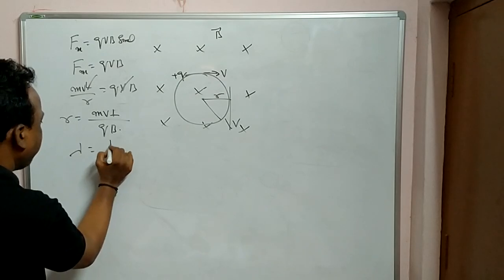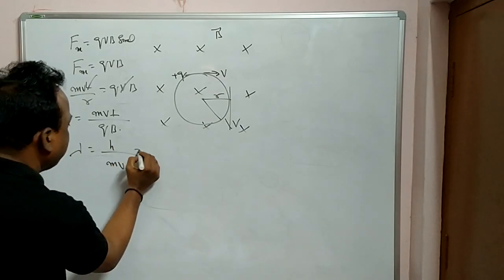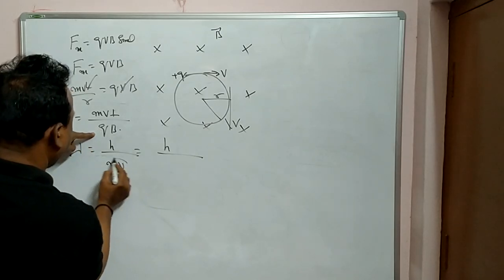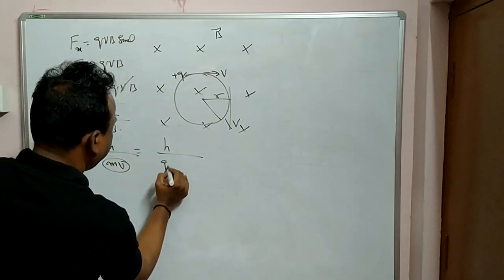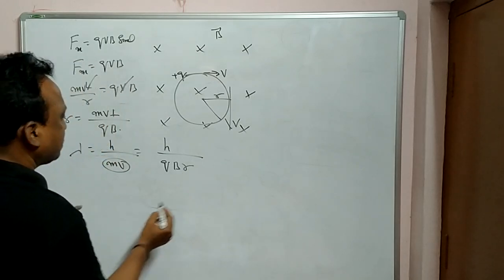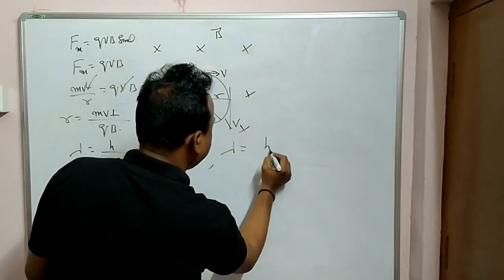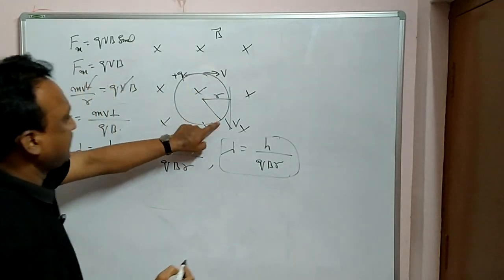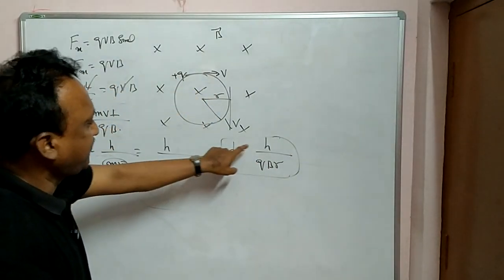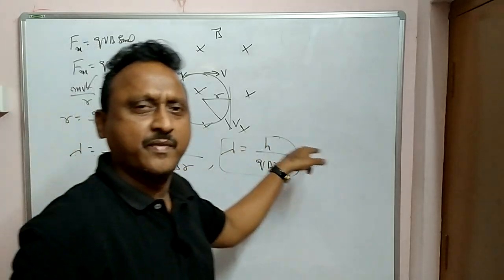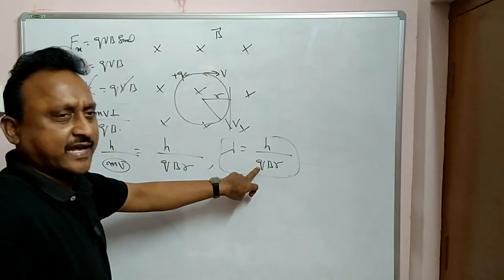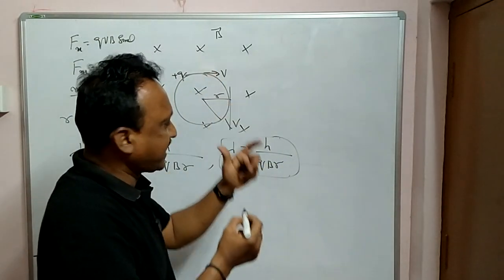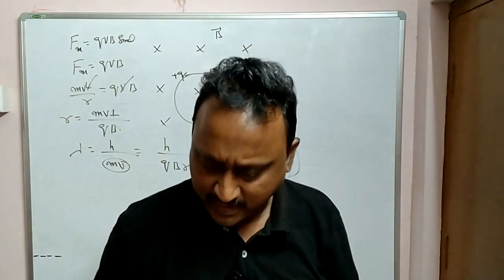Then what goes? So lambda is equal to h by mv. In that, h by mv, and what is in the place of mv? qrB or qBr. So finally you can use the wavelength h by qBr, where r is the radius of the rotating charged particle, Planck's constant is 6.62 into 10 power minus 34 joule second, charge of the electron is 1.602 into 10 power minus 19 coulombs, and B is magnetic field in Weber per meter square or Tesla.